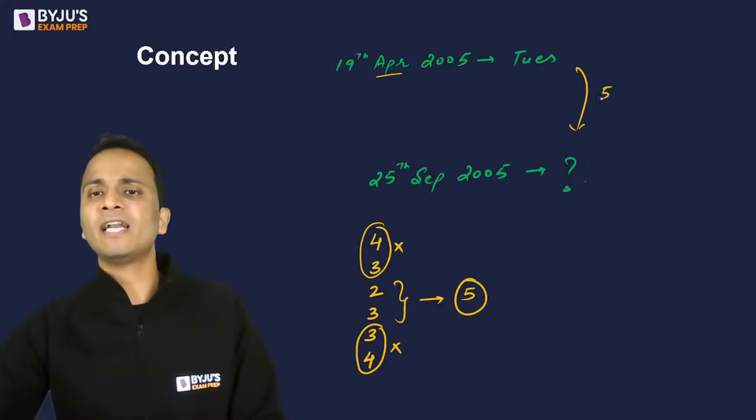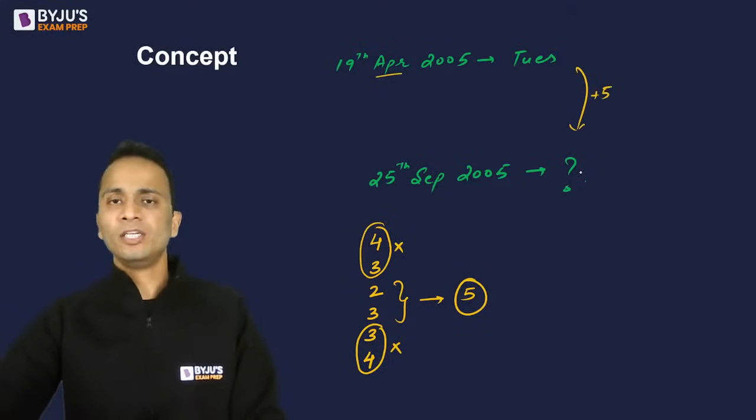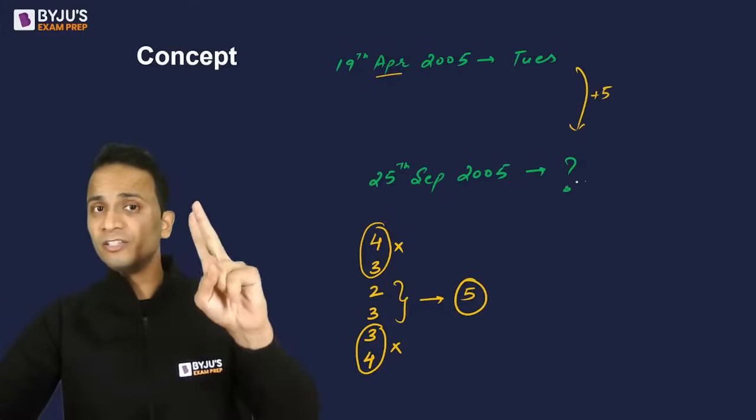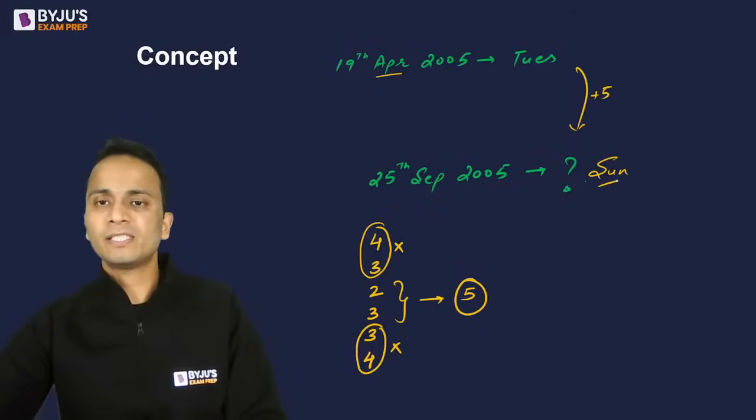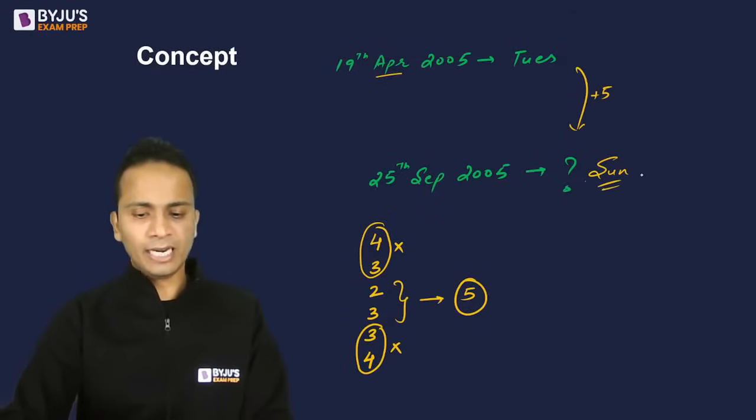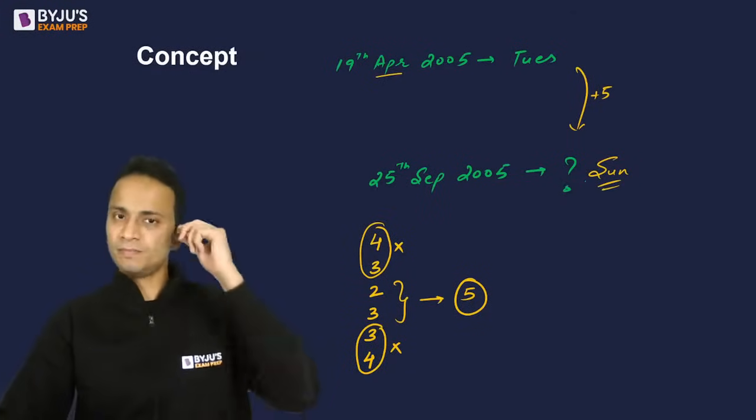Tuesday में 5 add करना है and you will get your answer. So Tuesday में 5 add करते हैं, Wednesday, Thursday, Friday, Saturday, Sunday. So the correct answer should be Sunday in this case. All right, and majority of you have given a correct answer, right?